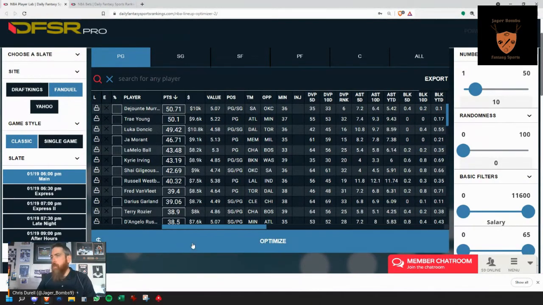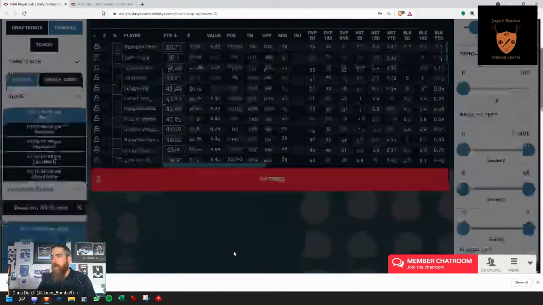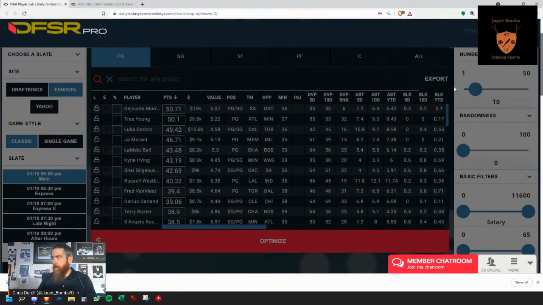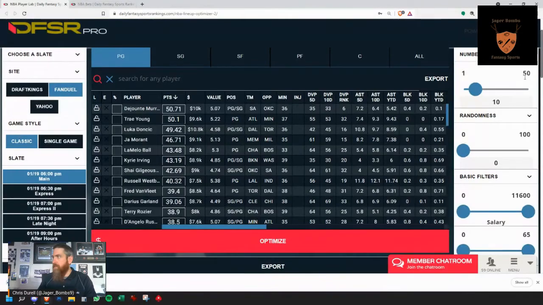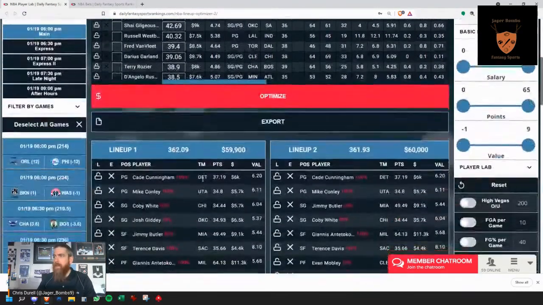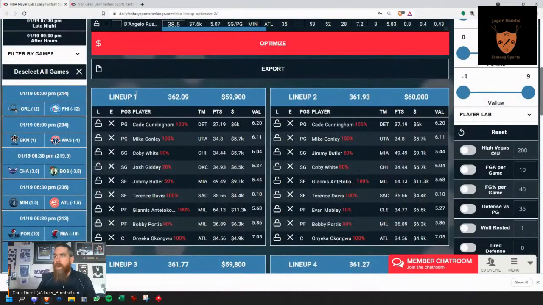So over here in FanDuel, if we just go and create a lineup, what you're going to see is, depending on how many lineups you chose up here in the top right corner, you can build anywhere from 1 to 50 lineups using our tool. So if you just click optimize right away, this is going to be lineup number 1, our highest projected lineup using the algorithm today.